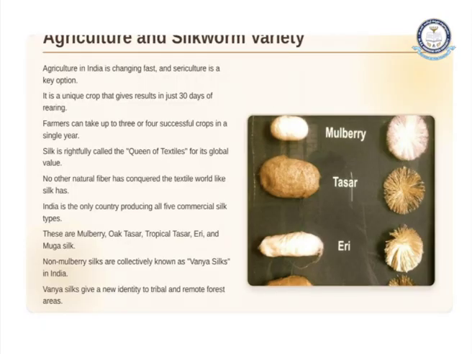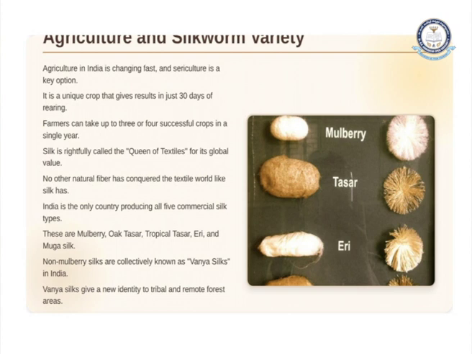So here, agriculture and the silkworm variety. Agriculture in India is changing fast and sericulture is a key option for it. It is a unique crop that gives results in just 30 days. That means it doesn't take a lot of time for cultivation. It gives the result in just 30 days of rearing, so farmers can take up to 3 or 4 successful crops in a single year.